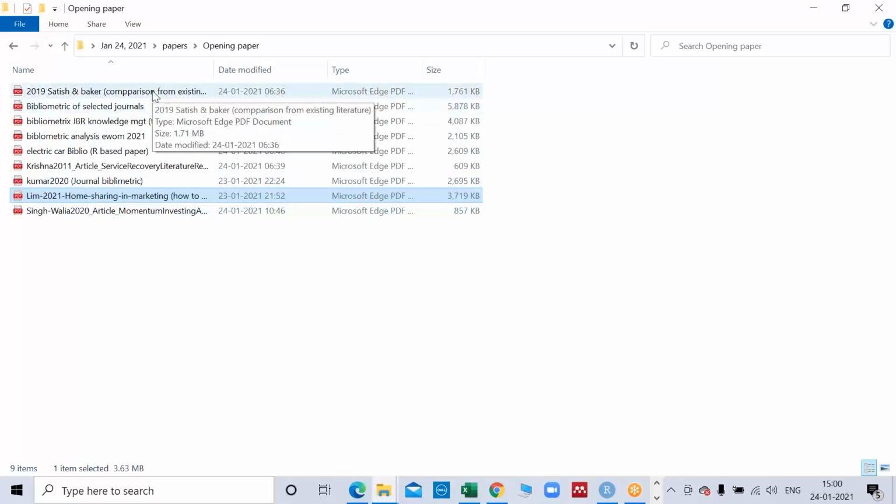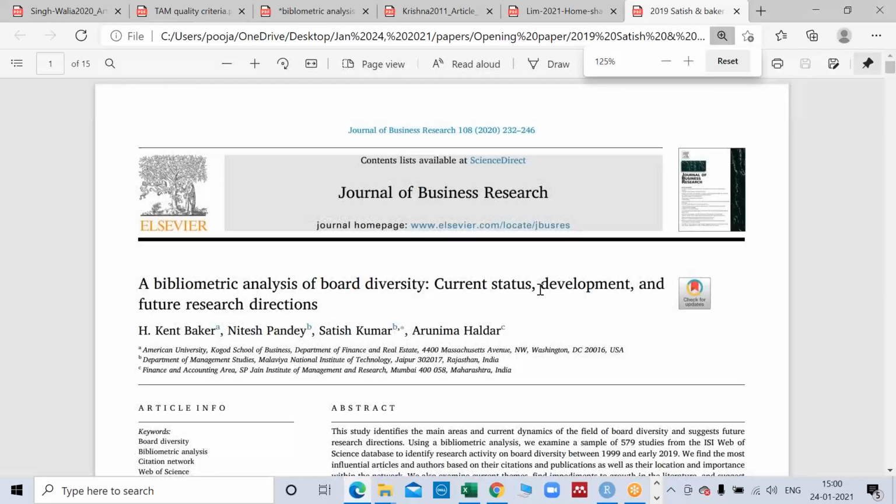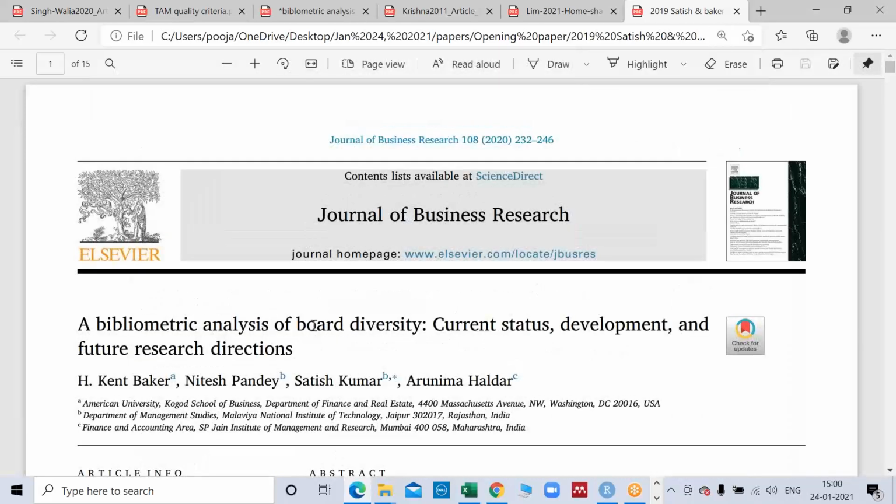Bibliometrics can be of two or three types. In the first paper, you can see a bibliometric analysis of board diversity: current status, development, and future research direction. Here the authors have done a bibliometric study of a concept, which is board diversity.